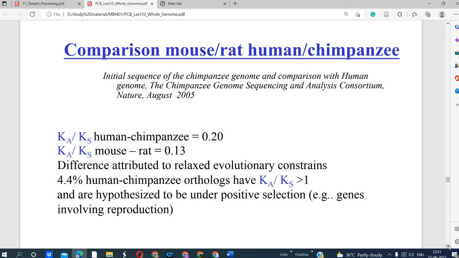The difference is attributed to relaxed evolutionary constraints. 4.4% of human chimpanzee orthologs have Ka divided by Ks greater than 1. So this is the ratio for human and chimpanzee. This can be hypothesized to be under positive selection, genes that are involved in reproduction.